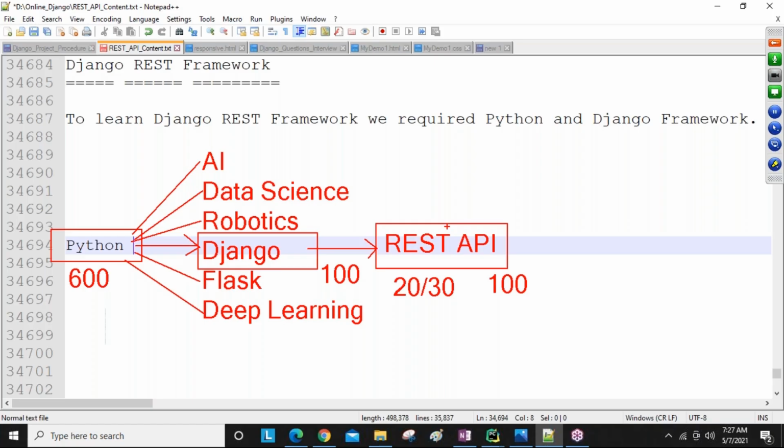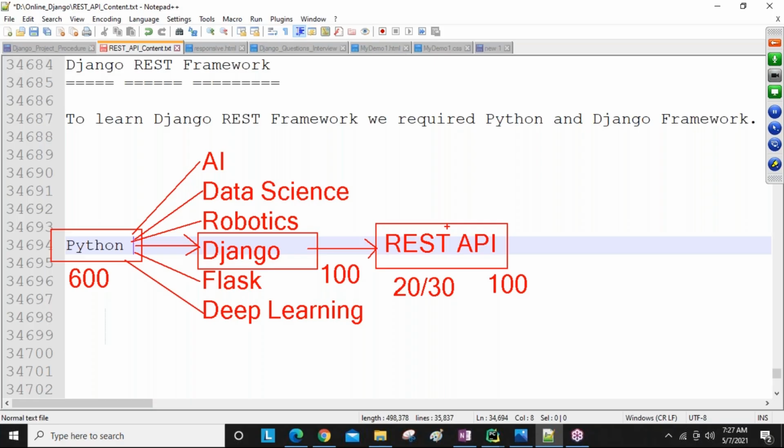Okay, meaning the Django framework contains certain concepts, and all those concepts are available in the Django REST framework also, plus some additional concepts. That's why we call Django REST framework an extension of Django. Clear, everyone? Remember this one, guys.